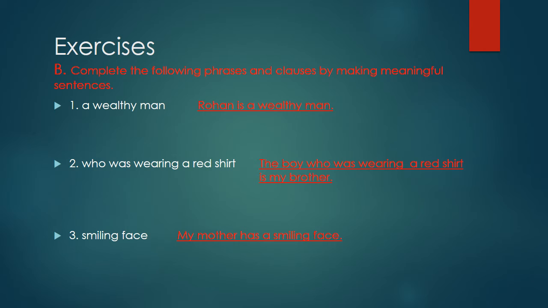Now students, we are going to discuss our next exercise, exercise B. Complete the following phrases and clauses by making meaningful sentences. First, you have to tell the meaning of the words, the groups of words given here. Are they phrases or clauses? Or you have to make a meaningful sentence with the help of these words. So our first group of words is a wealthy man.